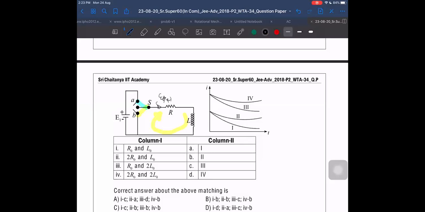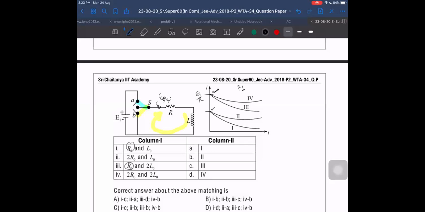Starting with large current or less current depends on the value of E1 and R. If R is less, then it will be more. If E is more, then also it will be more. So R is less in which case? R is less in the first case and R is less in the third case.